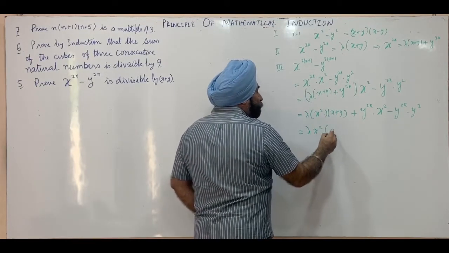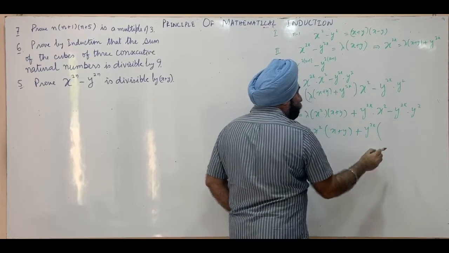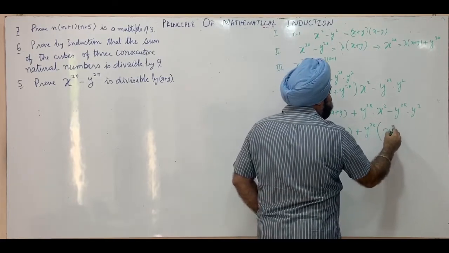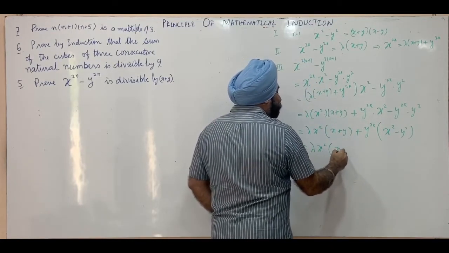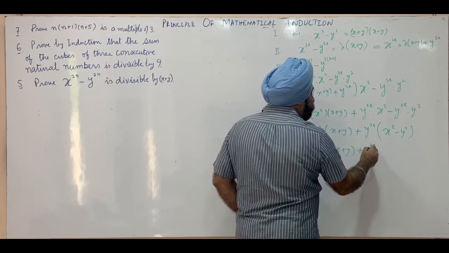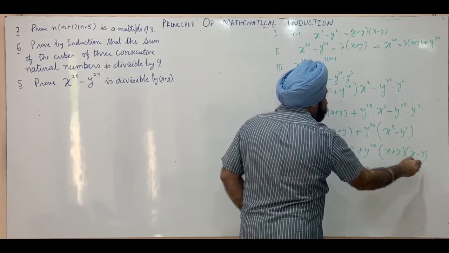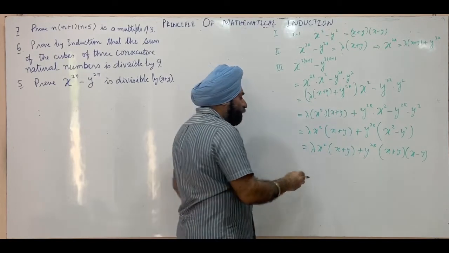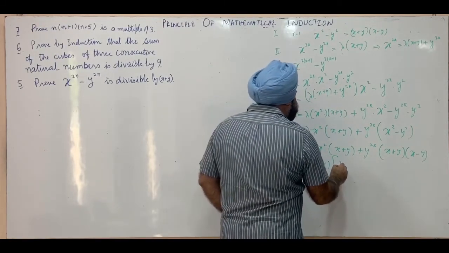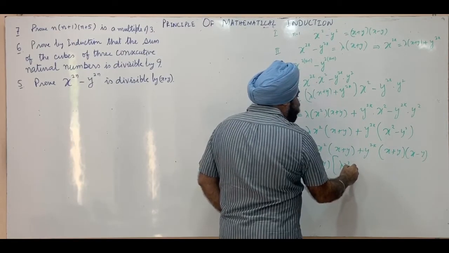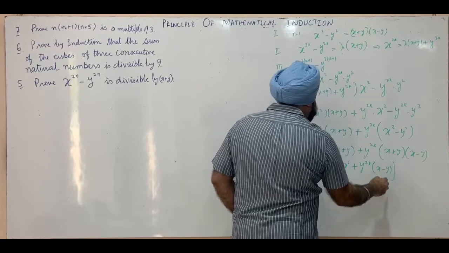This is lambda x square into x plus y. Taking y raised power 2k common, it's x square minus y square. This is lambda x square into x plus y, raised power 2k. This is x plus y into x minus y. Then we take x plus y common. Inside it's lambda x square plus this is y raised power 2k into x minus y.